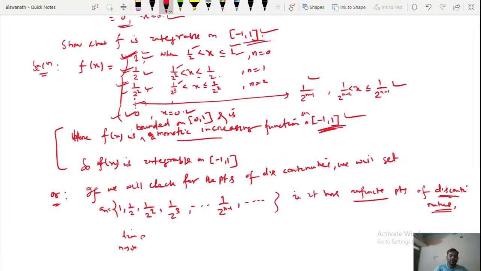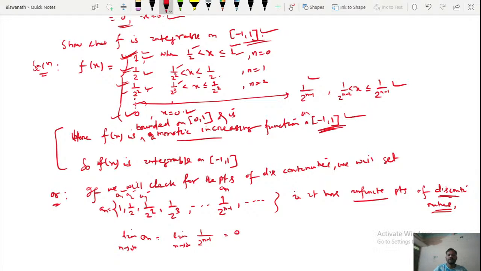This is your term a1, a2, a3, up to an minus 1, and this is your an term. So limit n goes to infinity of an means limit n goes to infinity of 1 by 2 to the power n minus 1. In place of n, if I put infinity, then 1 by infinity is 0.